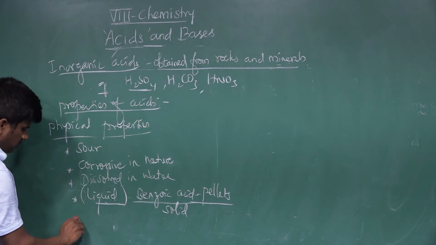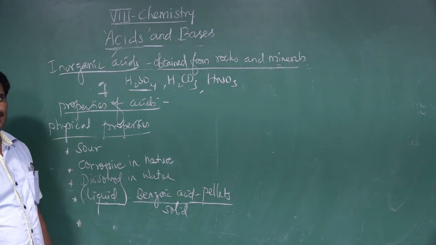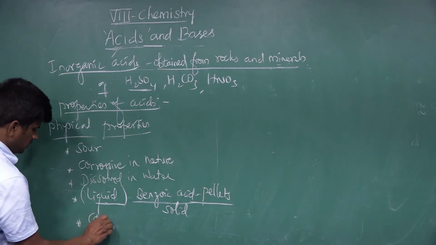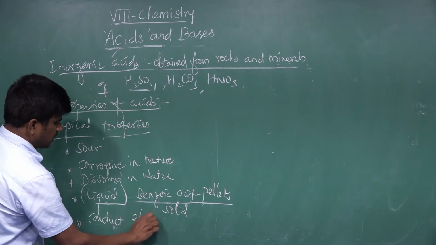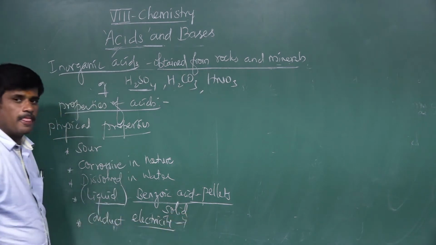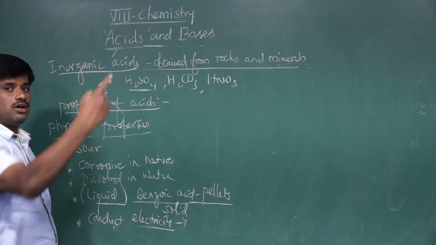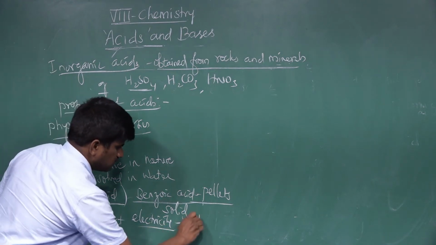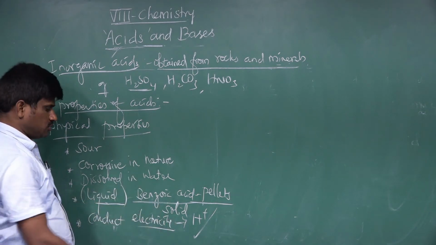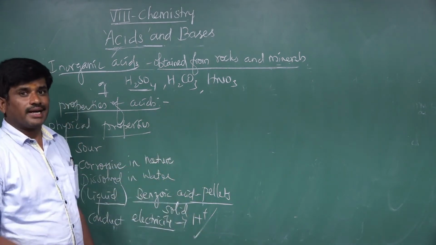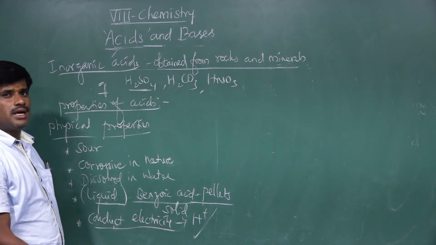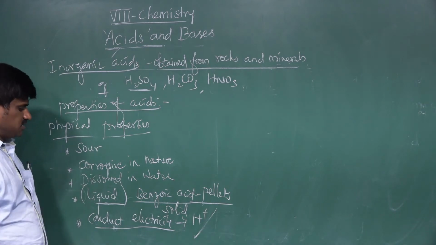Next physical property: acids easily conduct electricity. When acids dissolve in water, they give ions. These ions conduct electricity because acids easily give H plus ions. These H plus ions conduct electricity, so acids easily conduct electricity. This is one of the physical properties.